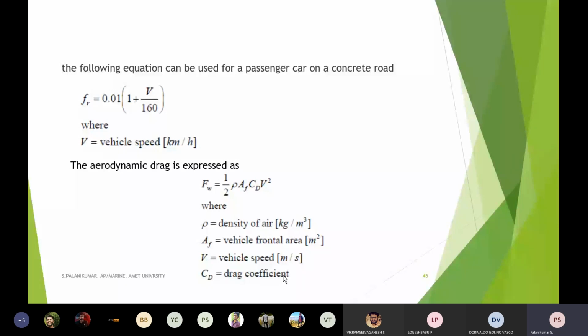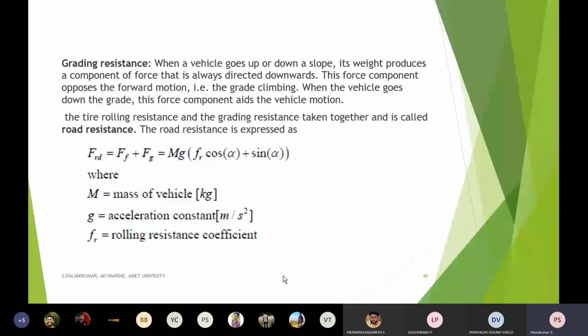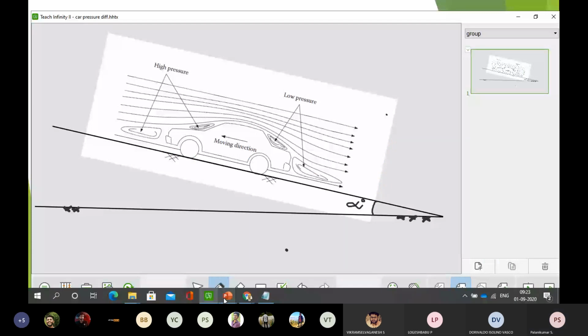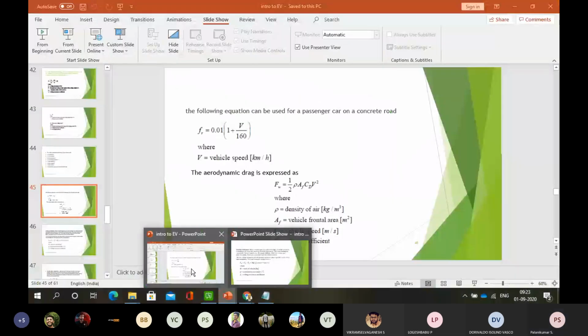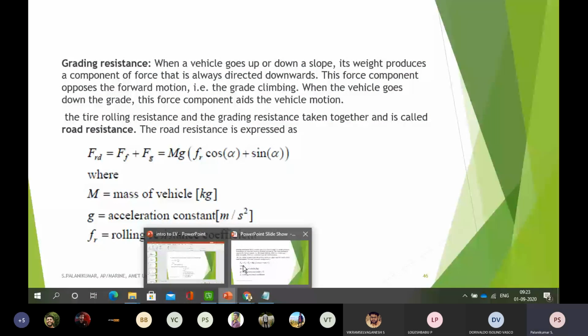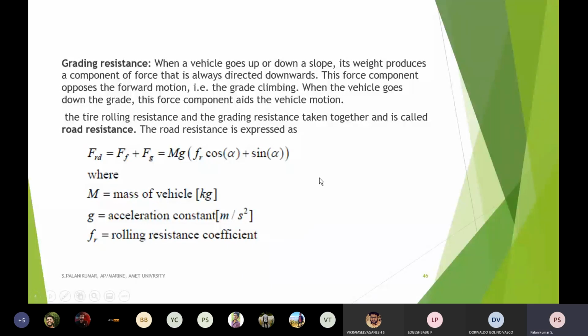Okay, the next very important thing is grading resistance. That's what I told: whenever a vehicle goes up or down a slope, this comes into play. Whenever there is downward motion, grading resistance is added to the tractive force. Whenever there is upward motion, it will be against the tractive force. This force component acts upwards, so we can calculate it, and we can calculate the rolling resistance.